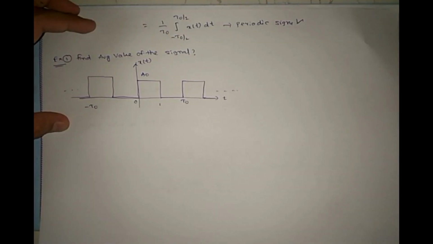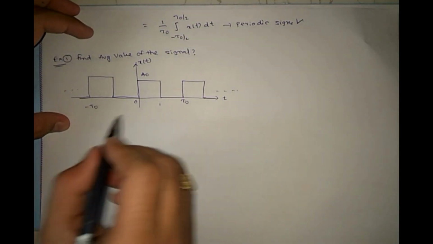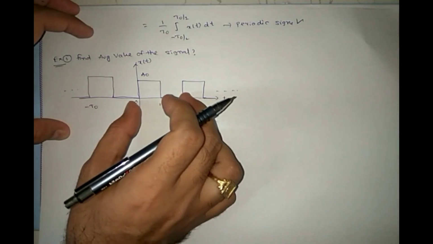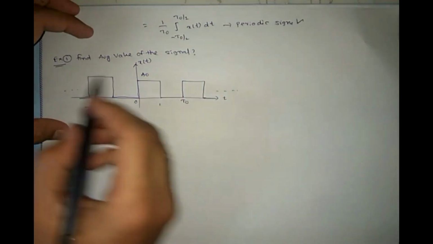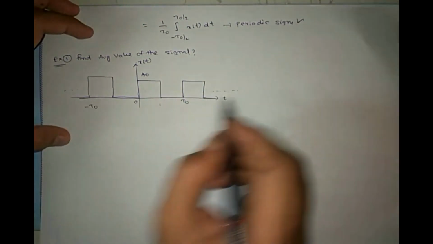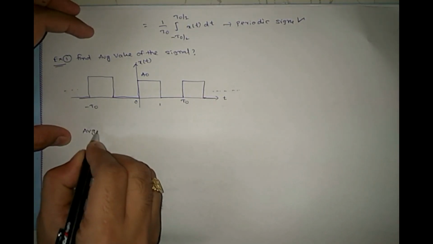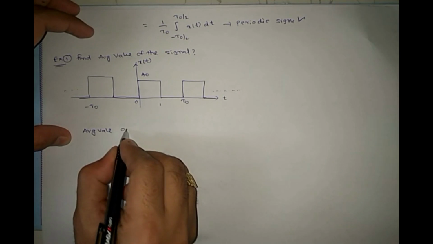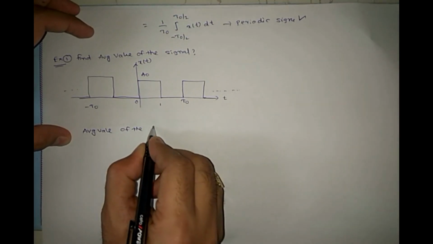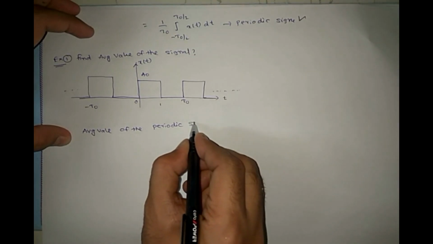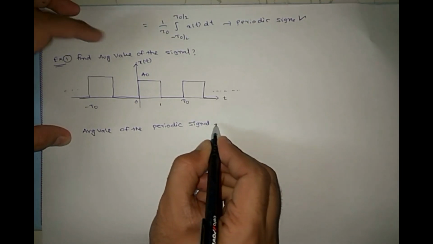So let us see this example. Find the average value of this signal. Here we need to find the average value. Is it a periodic or non-periodic signal? This is periodic, right? Every T naught it is repeating, and so on. So it is a periodic signal. So the average value of the periodic signal equals what?